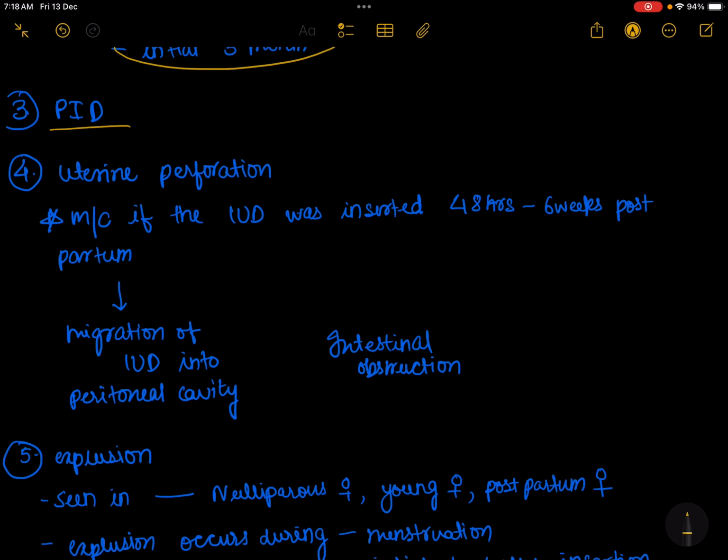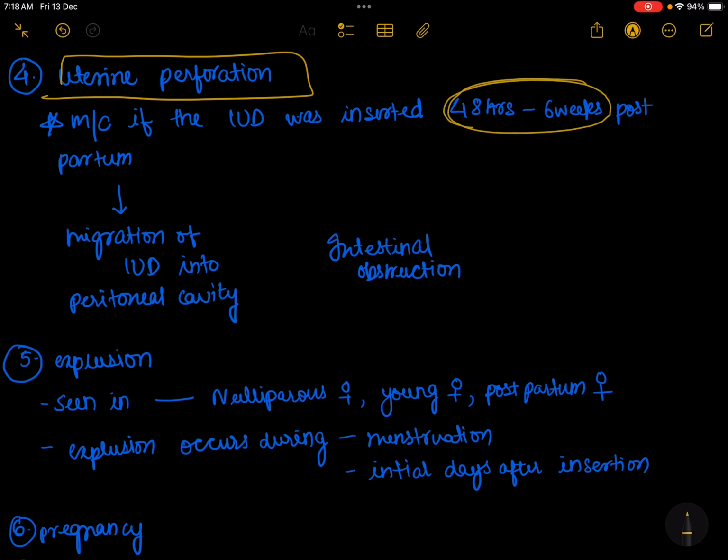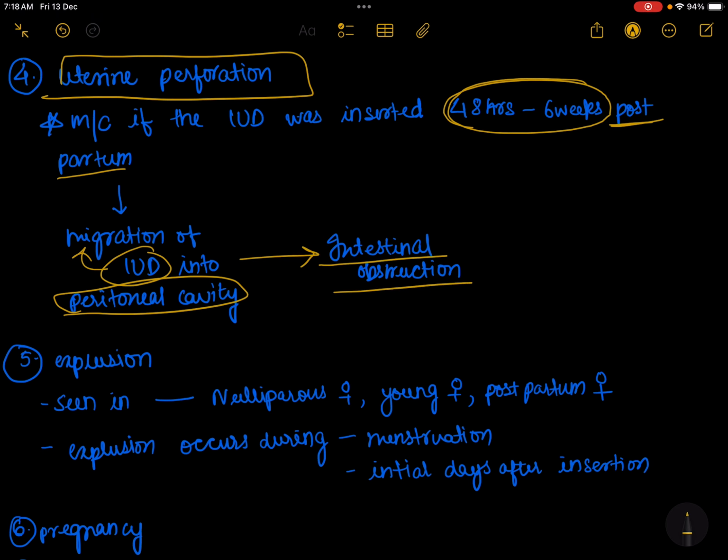The third one is pelvic inflammatory disease. And the fourth one is uterine perforation. It is most commonly seen in postpartum insertion of IUD. If the IUD is inserted 48 hours to 6 weeks postpartum, the IUD will migrate into the peritoneal cavity and it will lead to complications such as intestinal obstruction.